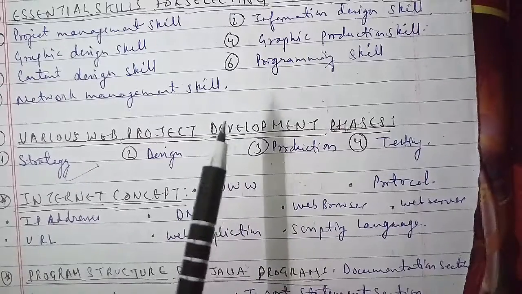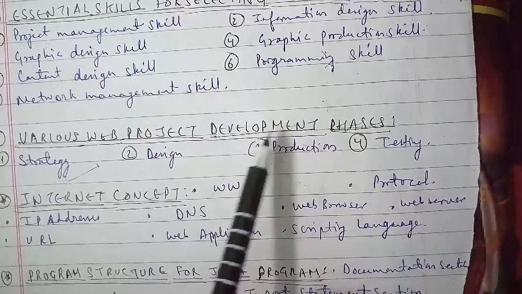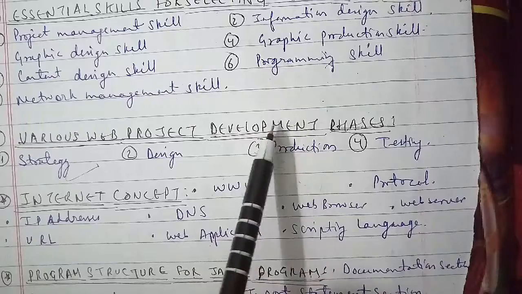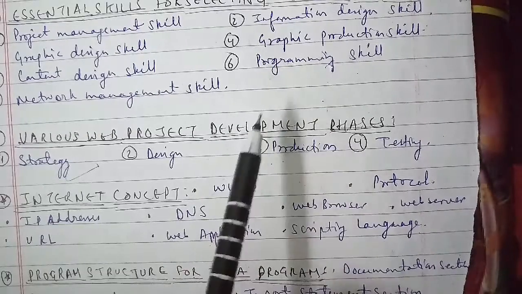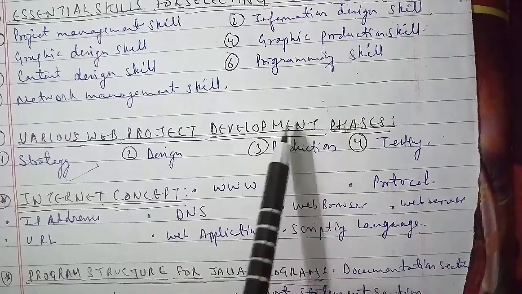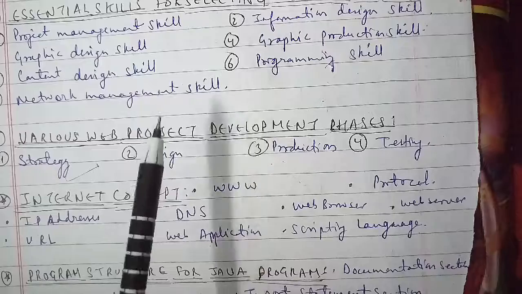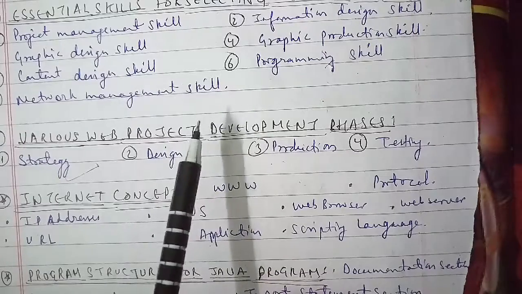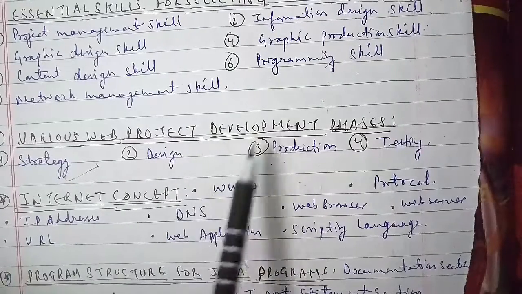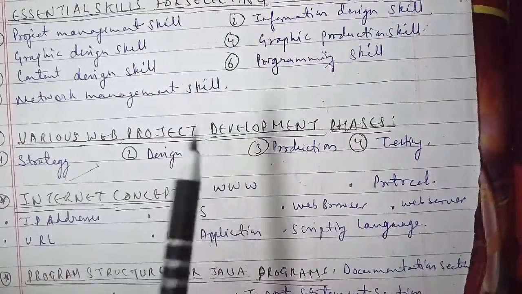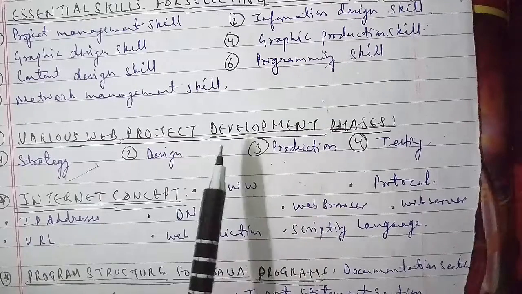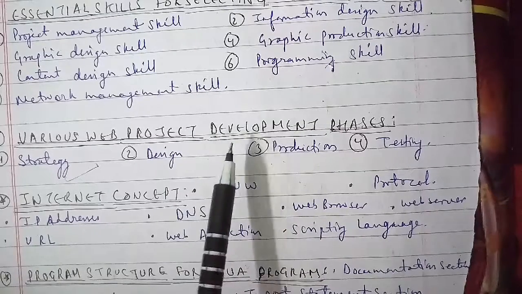Now we'll discuss the various characteristics of the web team here. The various characteristics of the web team are denoted by the characteristics of the various web team members as well. The first is that the project manager must be able to communicate properly with the clients. The second is that the user interface designer must have the ability to design a useful user interface.